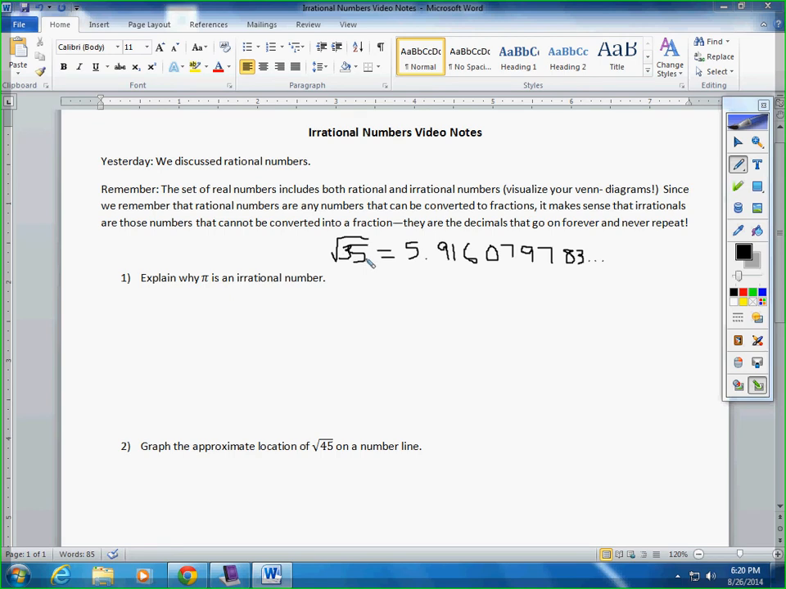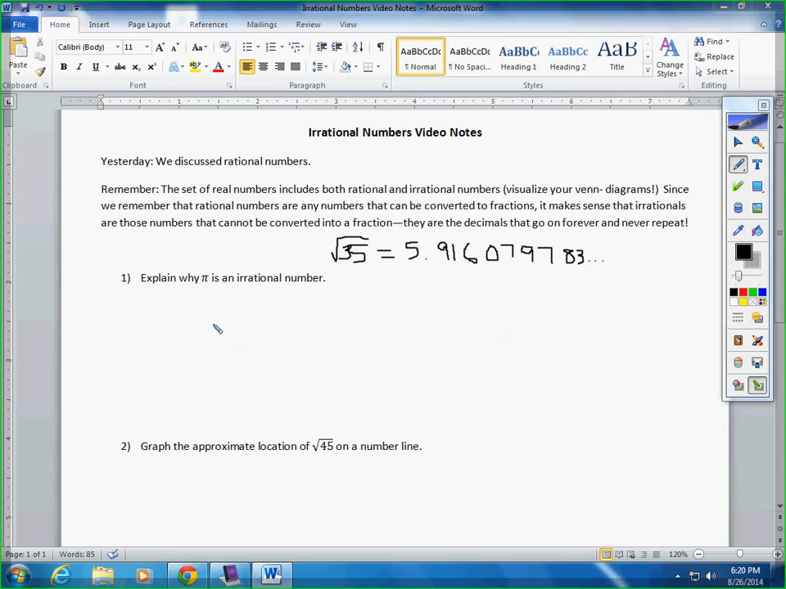If you recall, in class, we discussed that the square root of any number that's not a perfect square is going to be an irrational number. For those of you who have calculators and you don't believe me, go ahead and check this. Okay, that decimal is going to go on forever and it's never going to repeat.